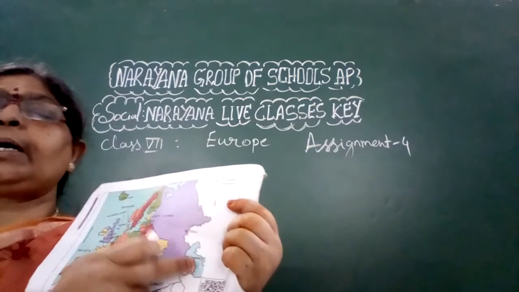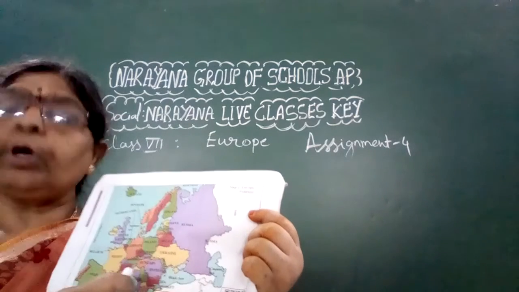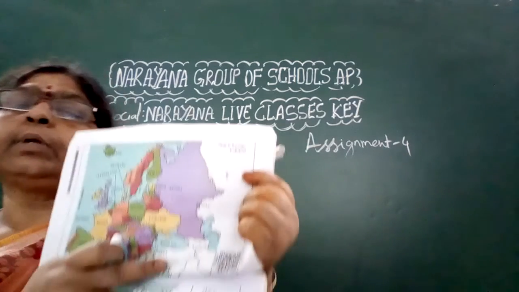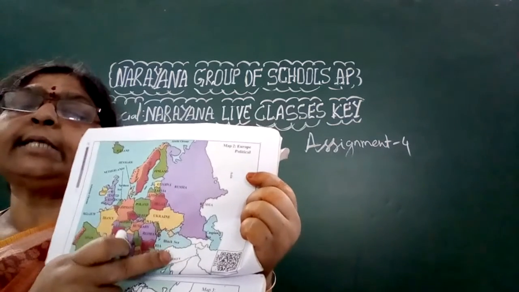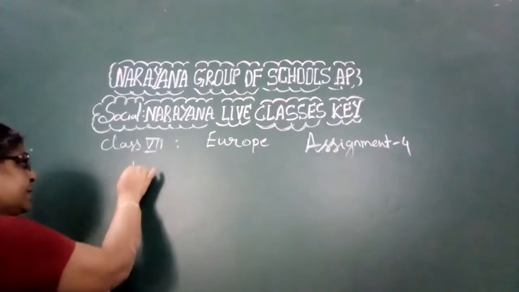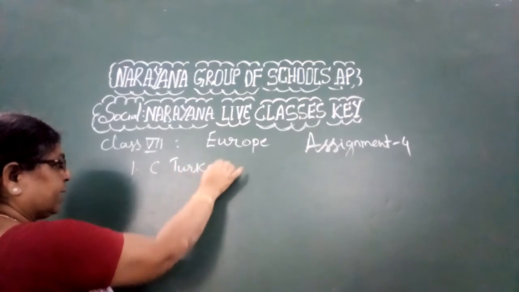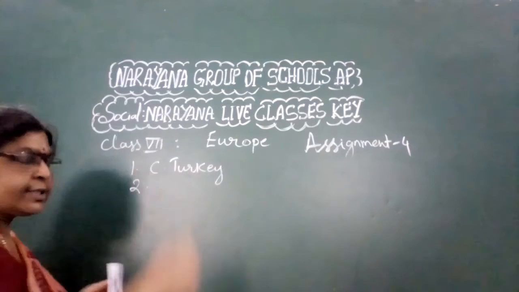The Caspian Sea is like a sea horse. So these are the three. What is towards the south of the Black Sea? The south of the Black Sea is Turkey. So the first question's answer is option C, Turkey.